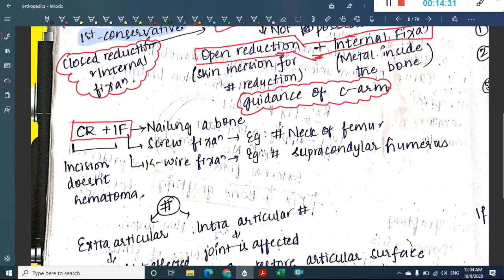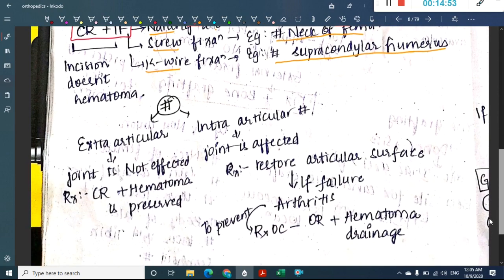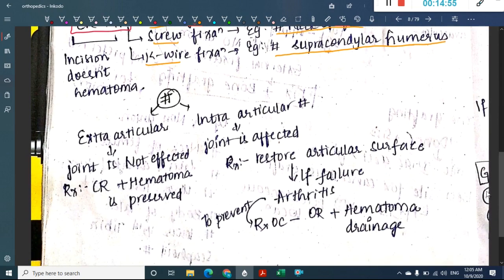Even here you can put a nail, or you can put a screw, or you can put a K-wire. Screws are put in fracture neck of femur, whereas K-wires are put in supracondylar fracture of humerus. In supracondylar fracture of humerus, you put K-wires. In fracture neck of femur, you put screw fixation.